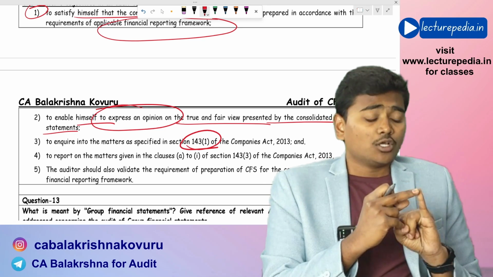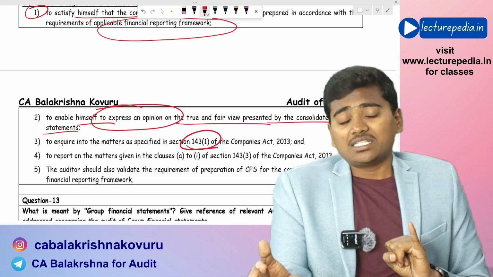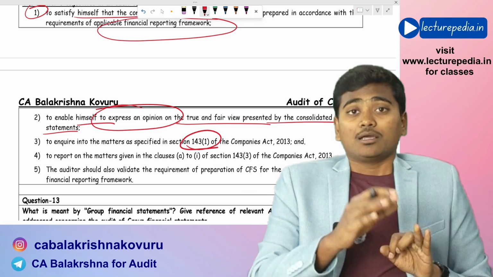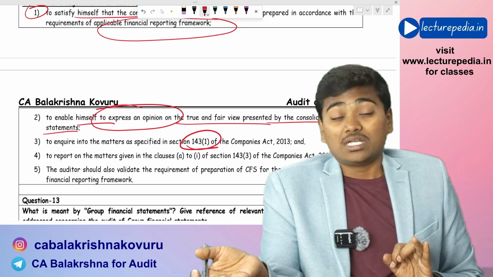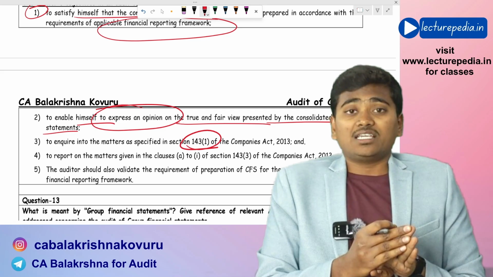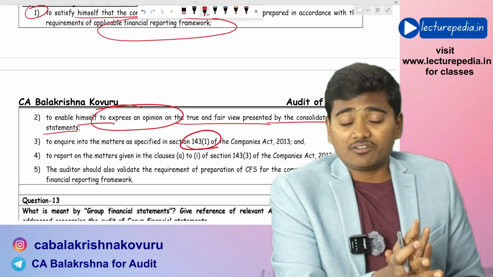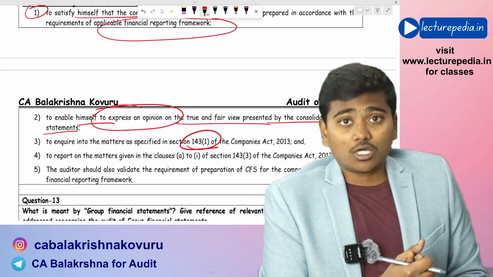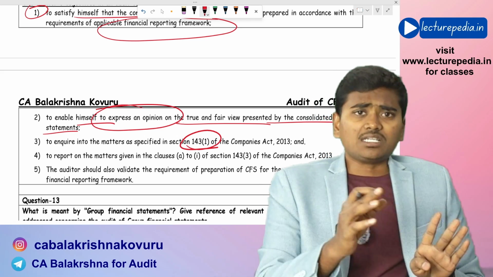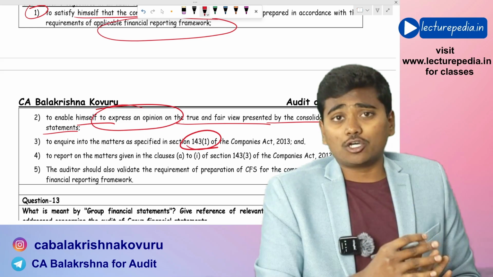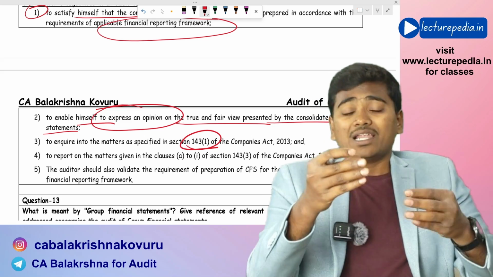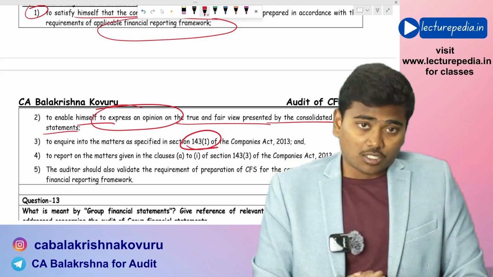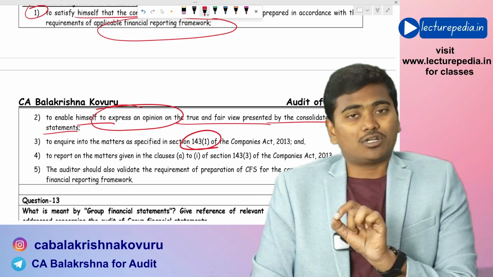Those will be like whether the advances made by the company are prejudicial to its interest, and whether any personal expenses have been charged to revenue account, and whether any shares have been allotted for cash during the year. If yes, whether cash has actually been received or not, and whether transactions by mere book entry are prejudicial to the interest of the entity. Like this, you will find some 6 points under section 143 subsection 1. You need to report on those 143 subsection 1 points.